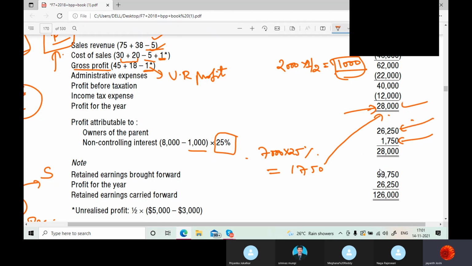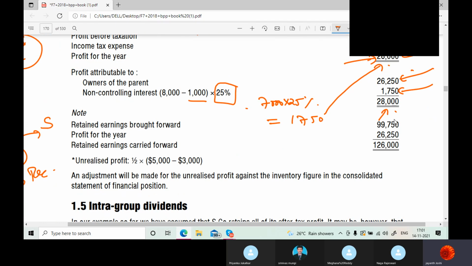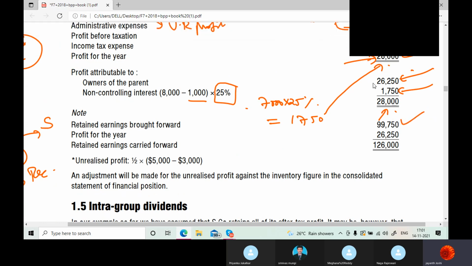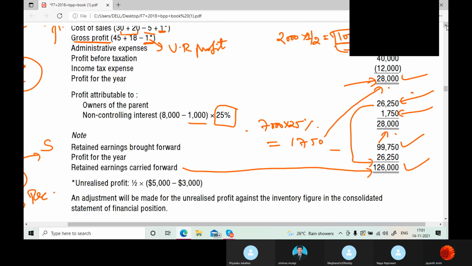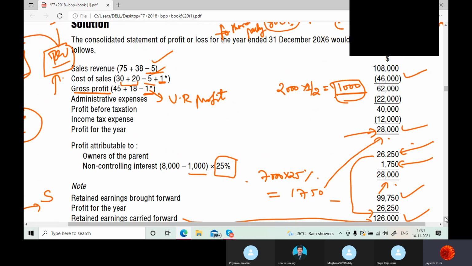Then take the retained earnings opening balance and add this parent's profit to it. You get the retained earnings closing balance of the parent. Okay, come on, finish this. I'll go for the next question fast.